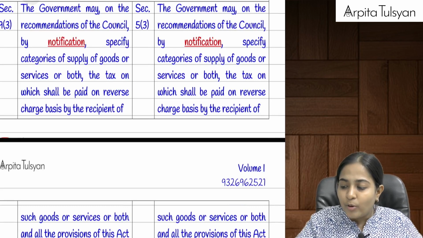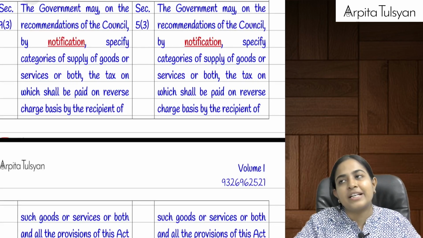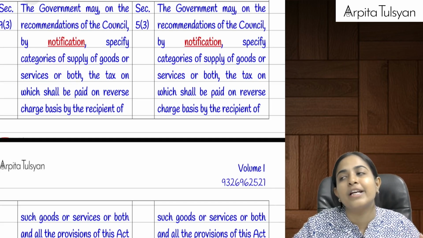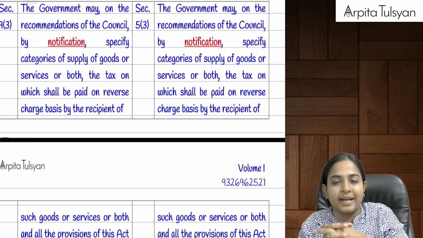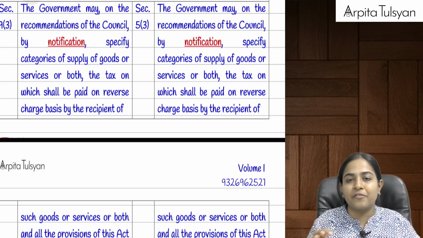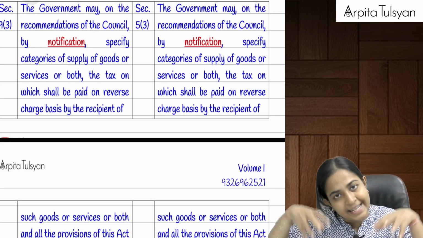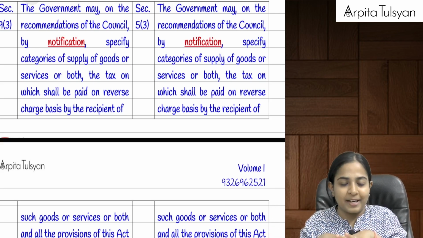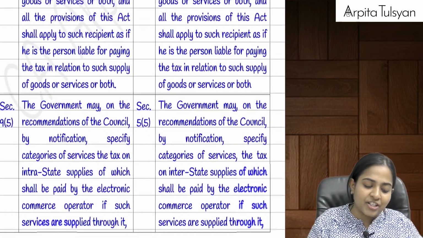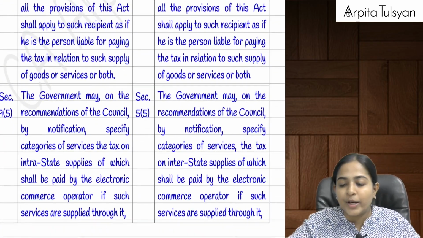Then after that, going on to section number 9(3) and 9(4). I am not taking it up here. 9(3) and 9(4) are going to talk about the reverse charge mechanism, which we are going to deal with separately in this particular chapter only. And then going on to the last one, section number 9(5). Even this is an altogether different concept.